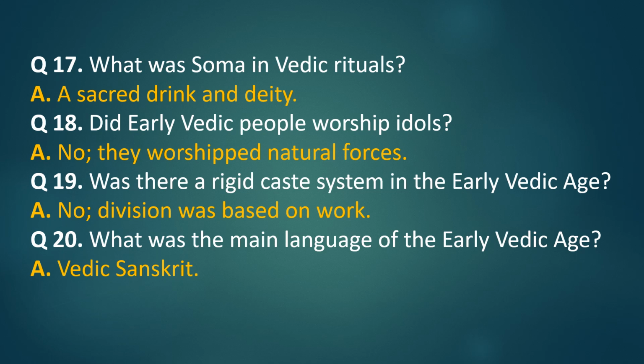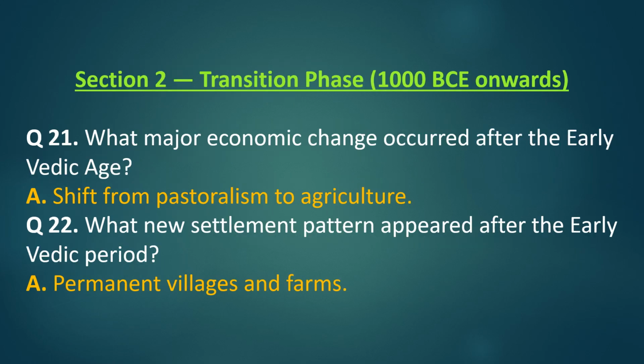Question 20. What was the main language of the early Vedic age? Answer. Vedic Sanskrit. Section 2, Transition Phase, 1000 BCE onwards. Question 21. What major economic change occurred after the early Vedic age? Answer. Shift from pastoralism to agriculture.